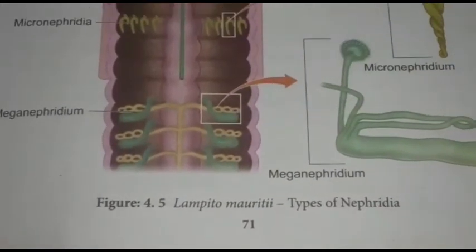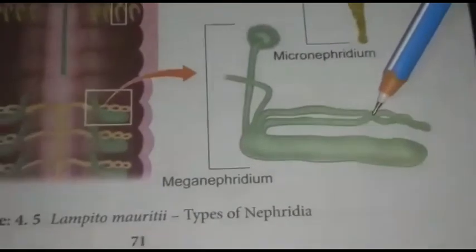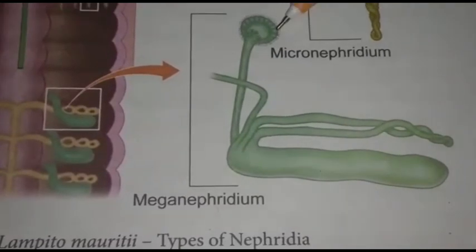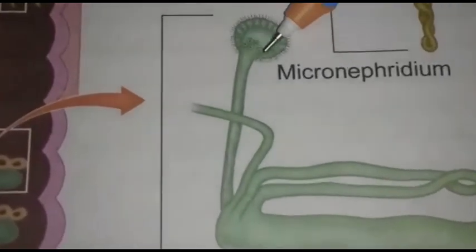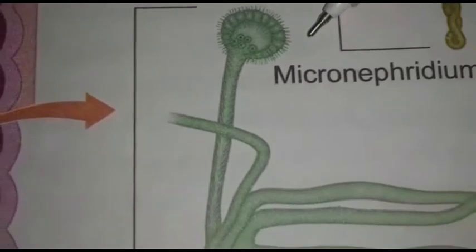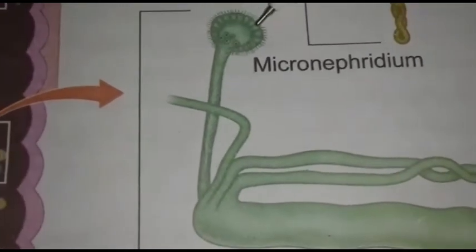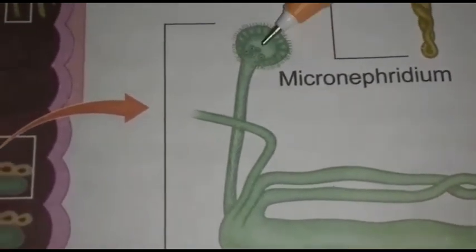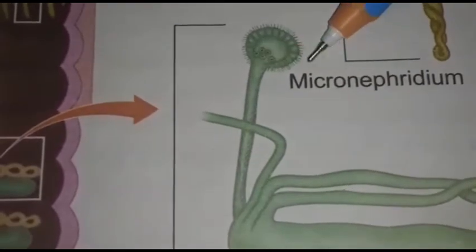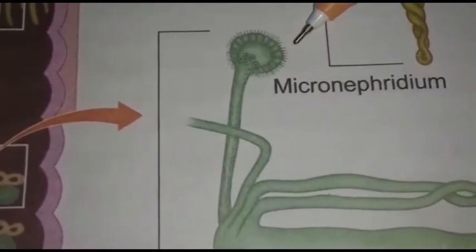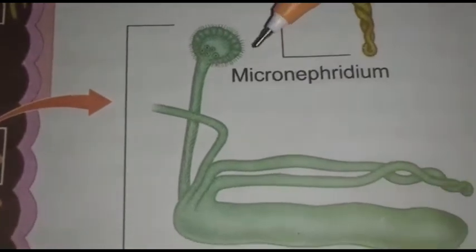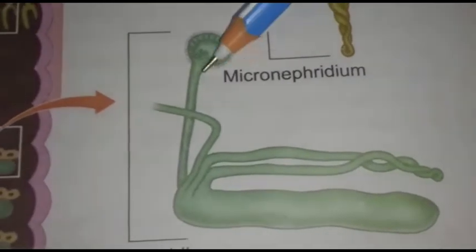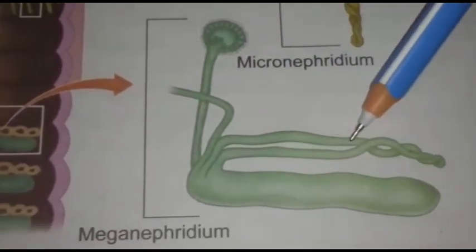So this is the full view of the meganephridium. It has an internal funnel-like opening called the nephrostome. It is funnel shaped and contains many cilia, that is hair-like structures, which is fully ciliated. The nephrostome is present in the preceding segment, that is the front segment, and the rest of the tubules are present in the succeeding segment, that is the back segment.